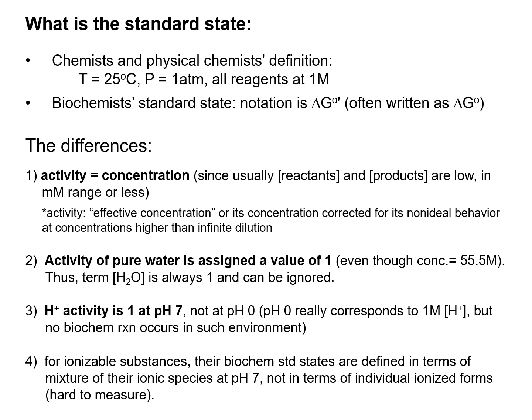And lastly, for the ionizable substances, their biochemical standard states are defined in terms of the mixture of their ionic species at pH 7, not in terms of individual ionized forms, because it is hard to measure those individual ionized forms and their activities.